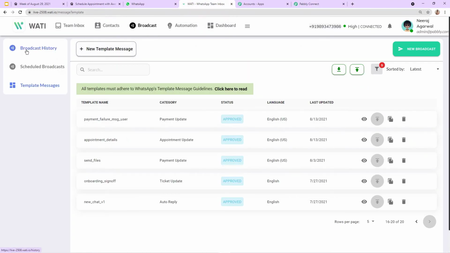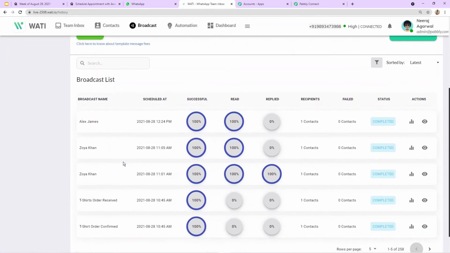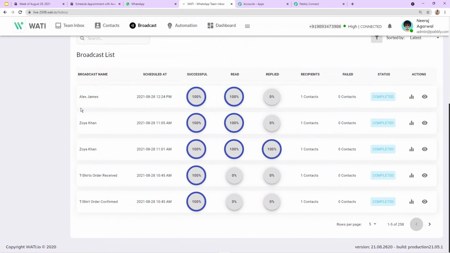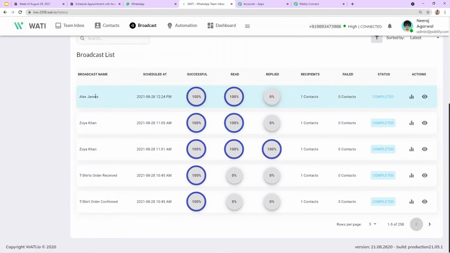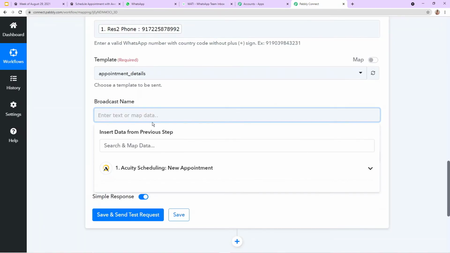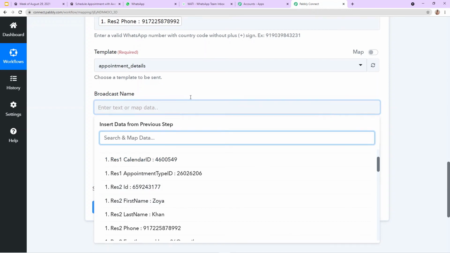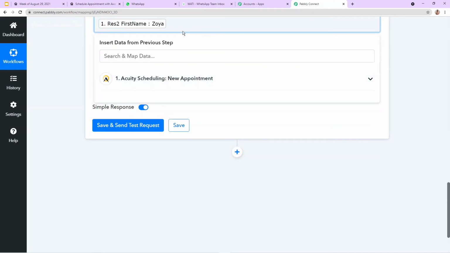Here you can see this option named broadcast history. So basically, broadcast messages are those messages where, if more than one person is using your Vati account, you can see all the broadcasts and check all the details of those messages. So here I'm going to mention the broadcast name as my customer's name. Okay, so here I'm going to map the details of my customer, such as Zoya. With a space, I'm going to provide her last name.